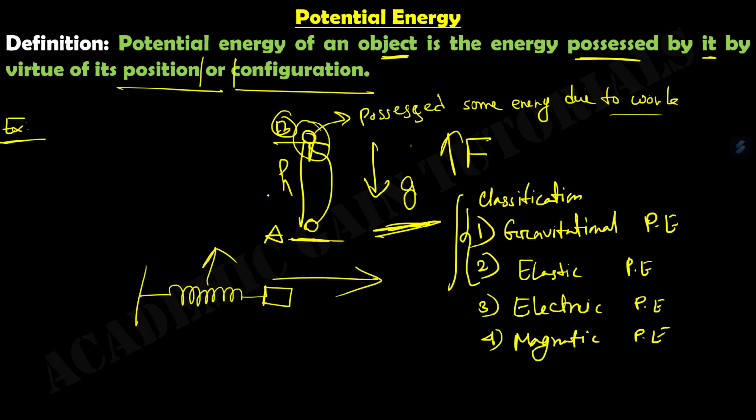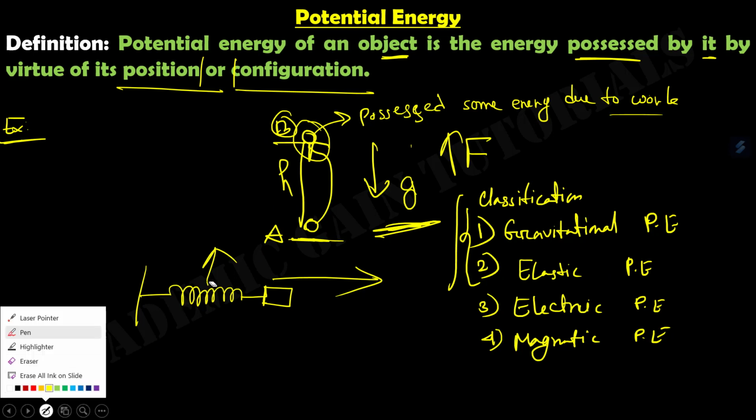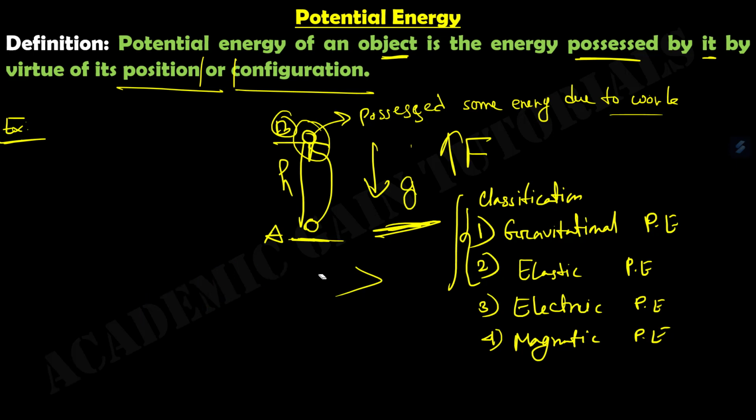For gravitational potential energy, let us discuss this concept briefly. As we know, we take the body from point A to point B at a certain height h. It will possess some energy due to work, and this possessed energy is known as potential energy.